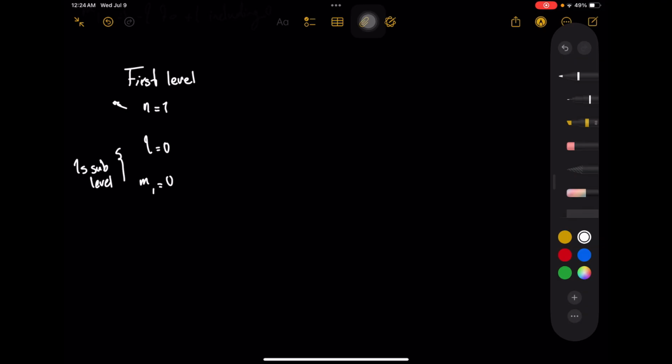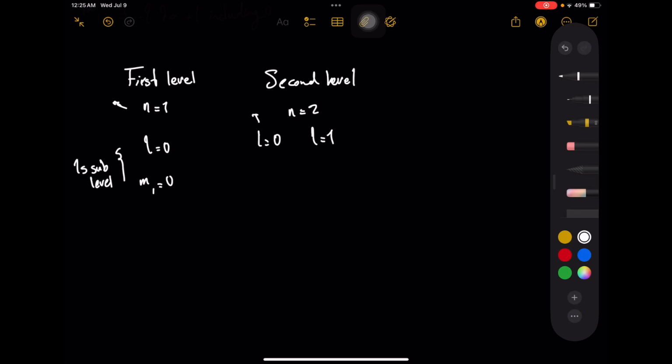The second level, we have n equals 2. But this time, L is equal to n minus 1. So we have L equals 0 from the first level, and we have L equals 1. We have both of them.